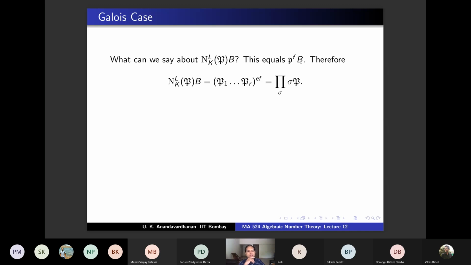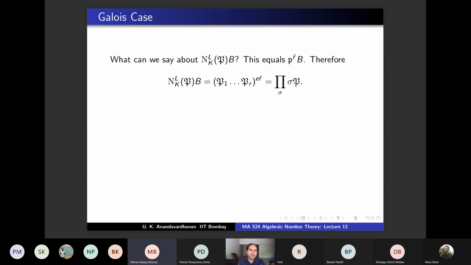You agree with this identity? P power ES, right? Say that again. Shouldn't it be sigma P power ES? No, because sigma might repeat also. Sigma P could fix P also. All possibilities are there. You know that. Yeah, okay. EFR is equal to the degree, equal to the cardinality of the group.